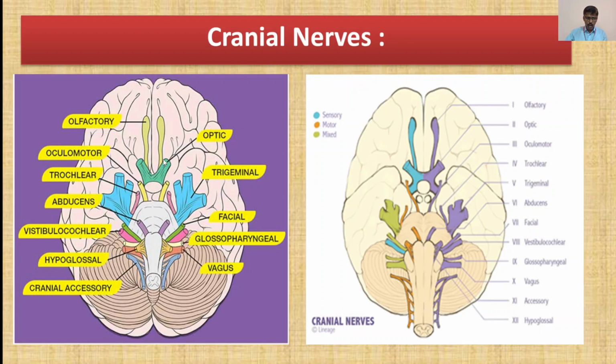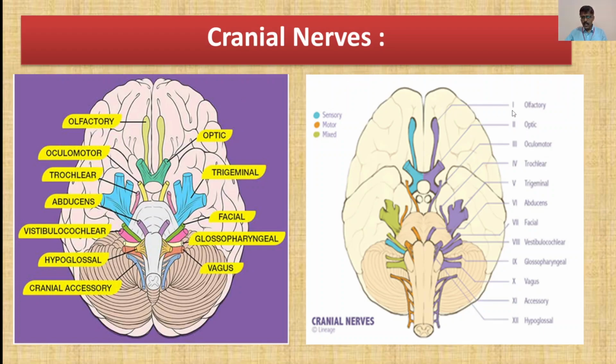Here is the optic, then this is the oculomotor, this is the trochlear, then abducens, this is the trigeminal, this is the facial here, then this is the glossopharyngeal, then this is the vagus, this is the vestibulocochlear here, this is the hypoglossal, and this is the cranial accessory. It means it is showing these 12 nerves.